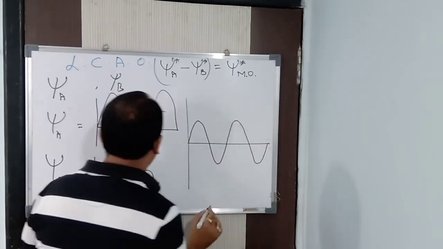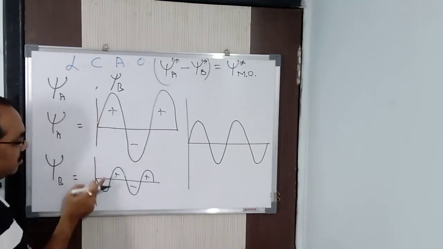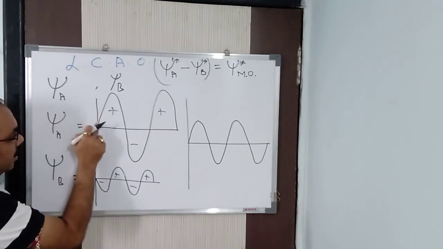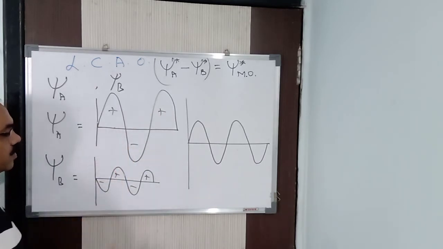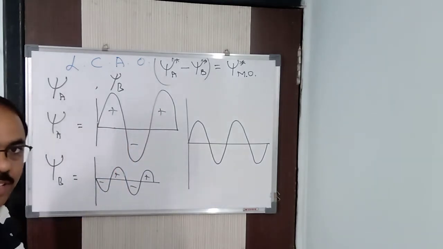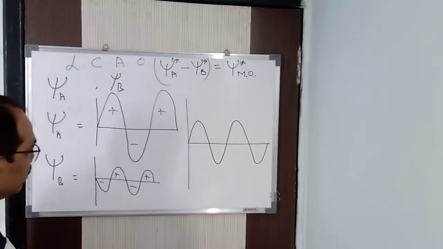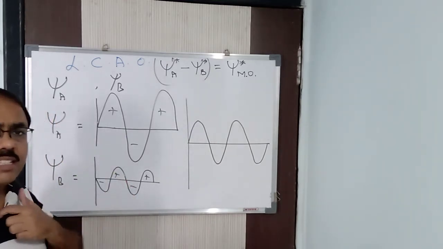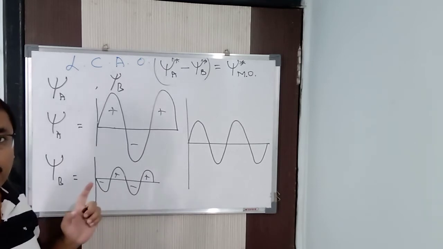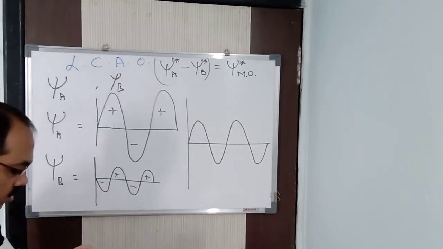Now here there should not be any confusion. Sir, this is starting from crest and this is trough. Okay, I am subtracting this much part, so this part I am getting. Again I am subtracting from here this much part and this part I am getting. That is the way we are doing it. Understood? Because I have said the plus and minus sign has nothing to do with the charges. It is just simply to denote the crest and the trough. That's it.